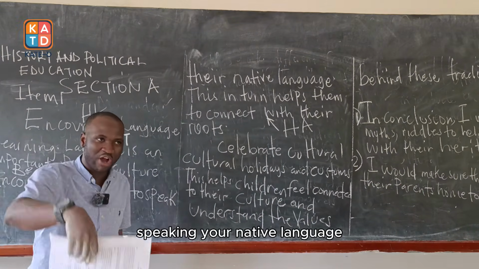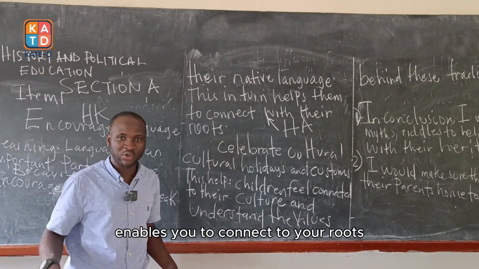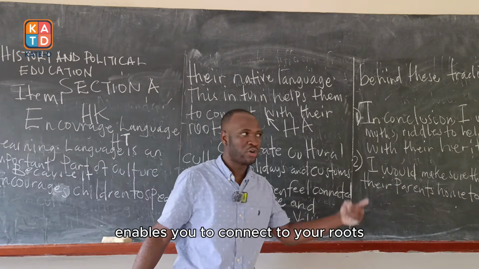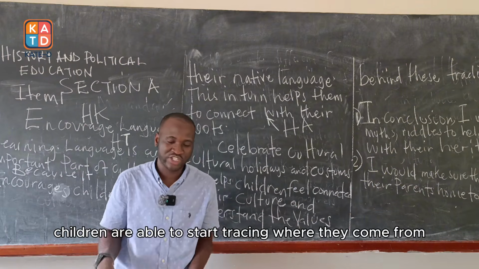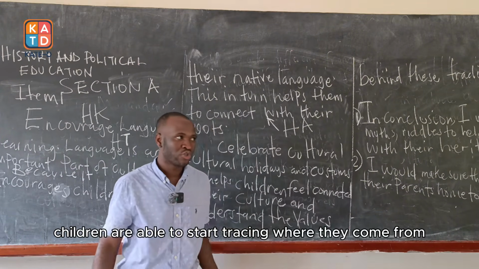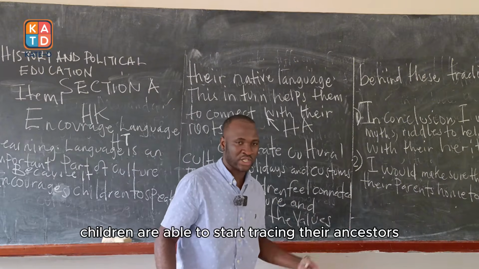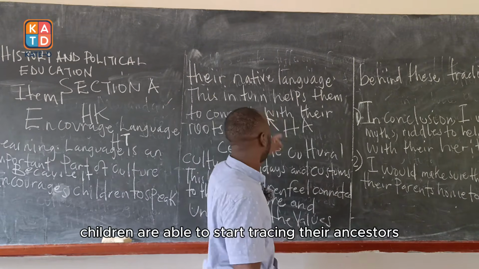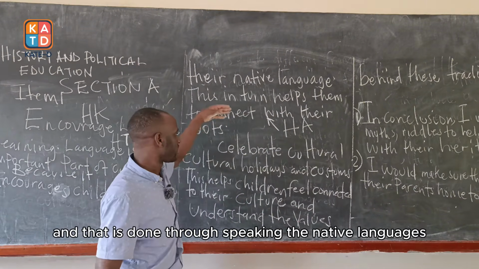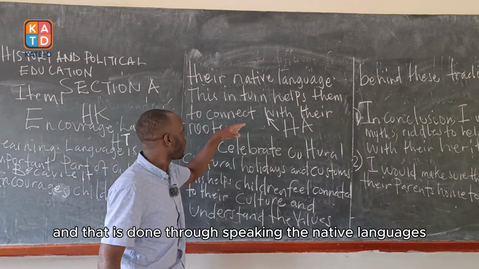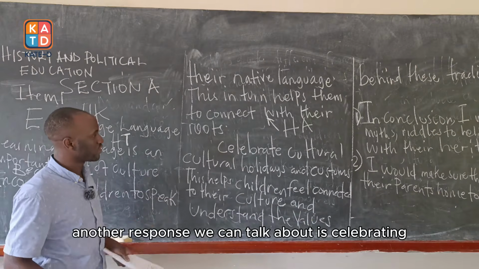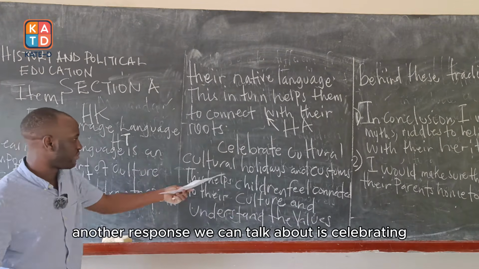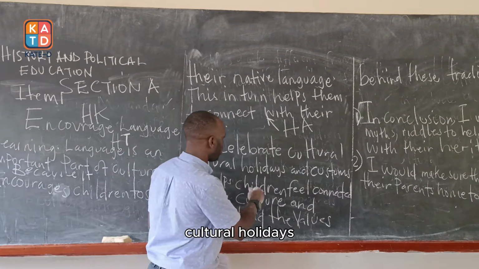Speaking your native language enables you to connect to your roots. Children are able to start tracing where they come from. Children are able to start tracing their ancestors, and that is done through speaking the native languages. Now, another response we can talk about is celebrating cultural holidays.